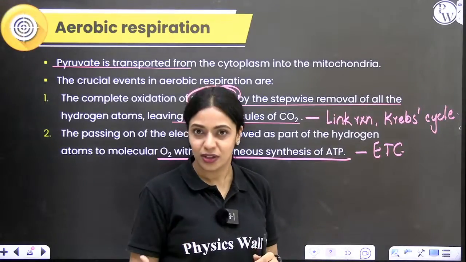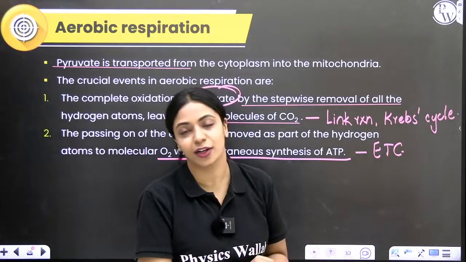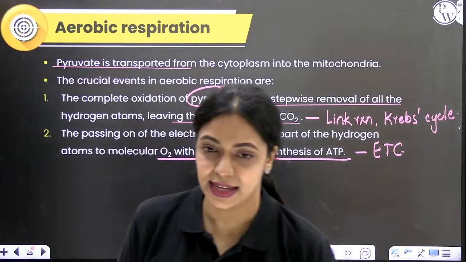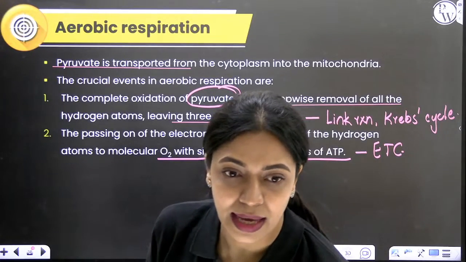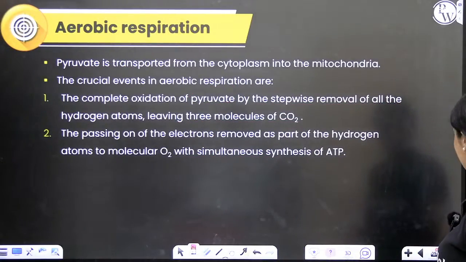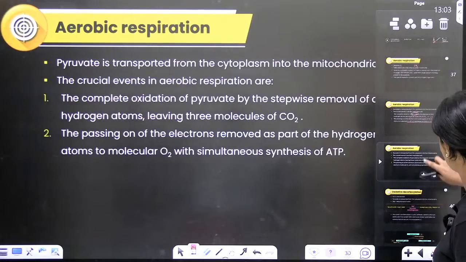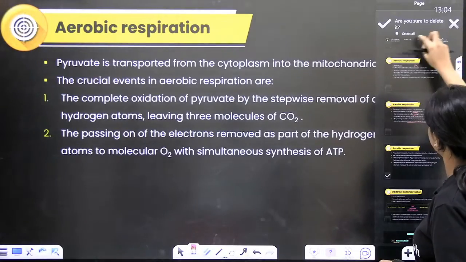NADH, whatever electrons it has, it will donate that electron to the electron carriers in your electron transport system and simultaneously ATP will get synthesized. Okay? Is it clear? Okay, let's move on and talk about why is this repeated twice. I will delete it later because it will get repeated in your notes otherwise.